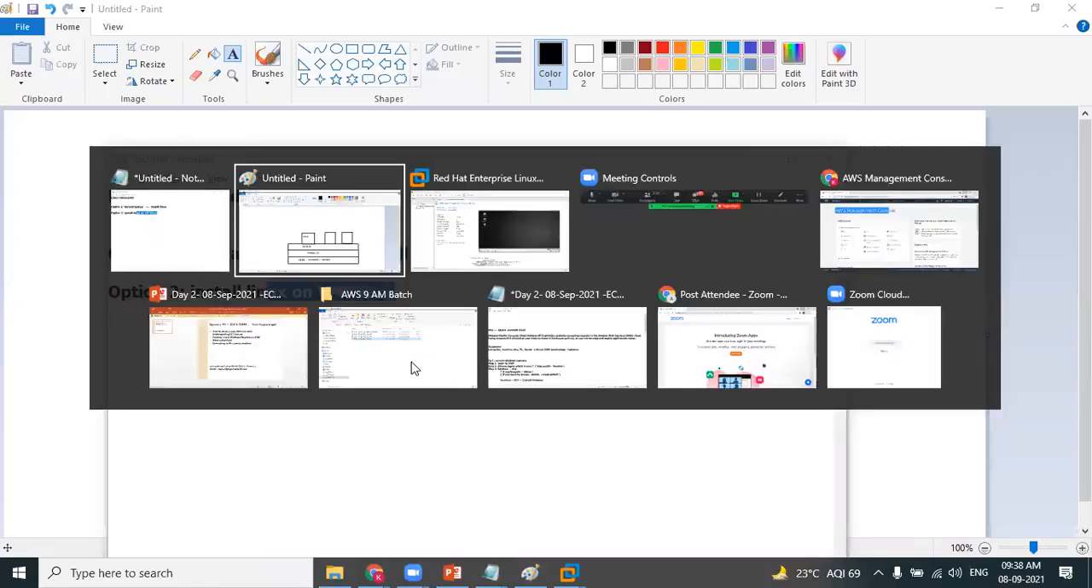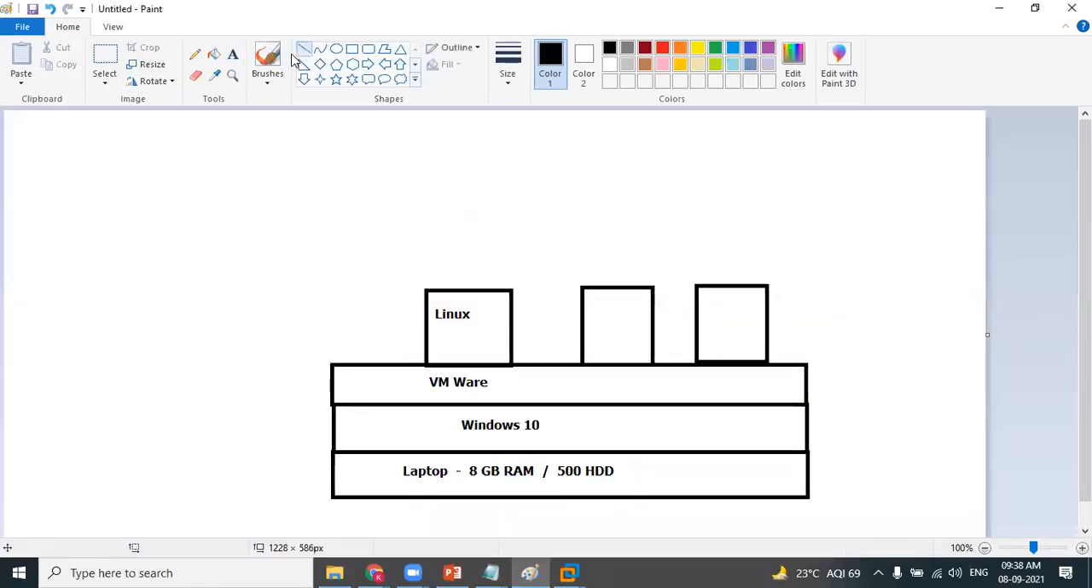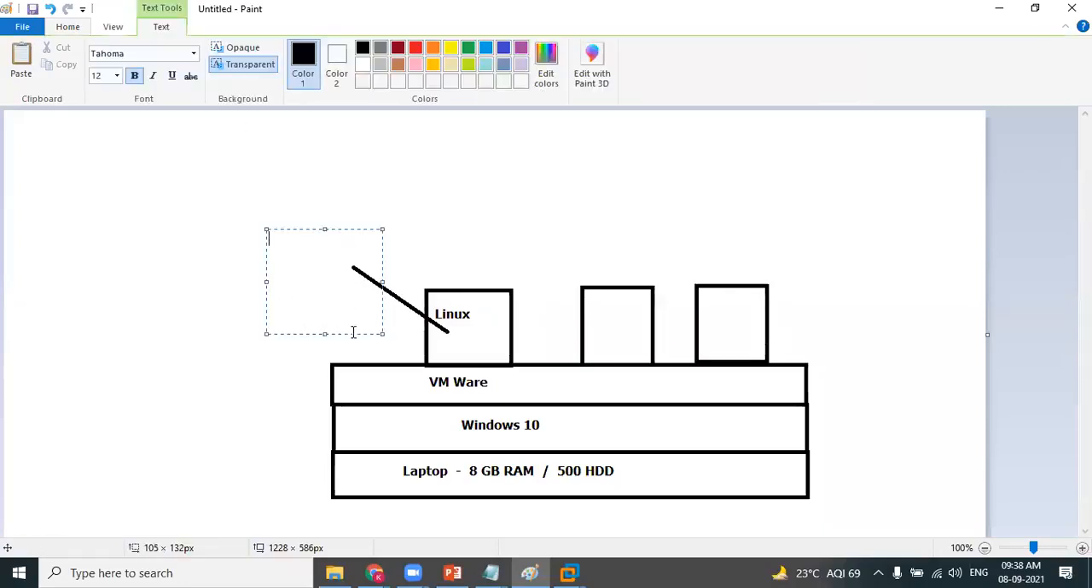One more quick piece of information. Whenever you're running a virtual machine on VMware, as we have just seen, we have created a Linux machine. A Red Hat Linux machine is running on VMware. For every Linux machine, whenever you're creating a virtual machine, we need to allocate 3 hardware components. What are the 3 hardware components we need to allocate to the virtual machine?